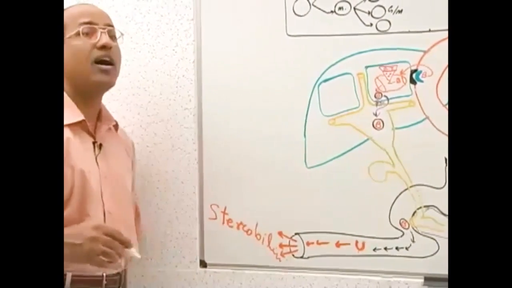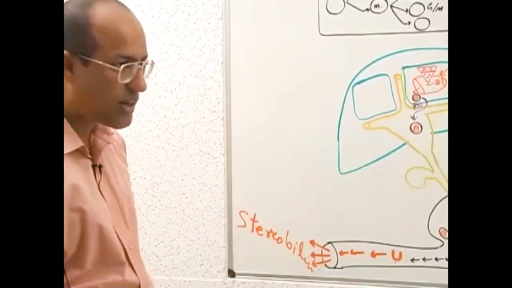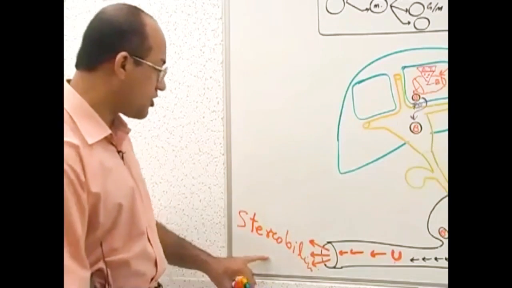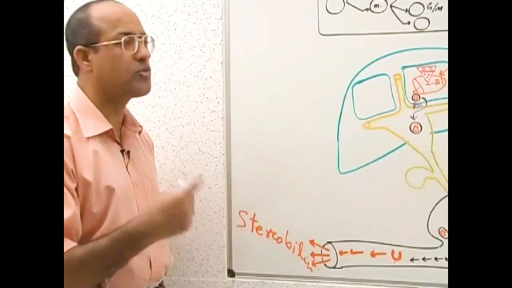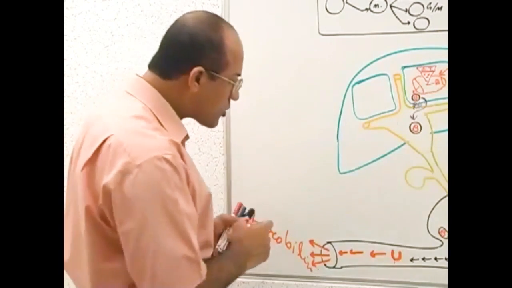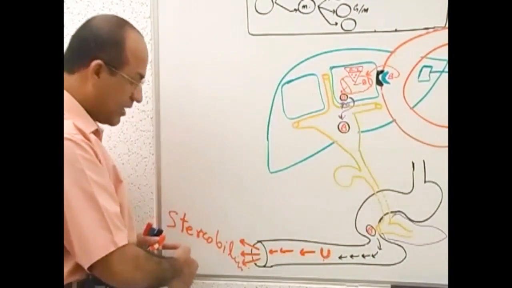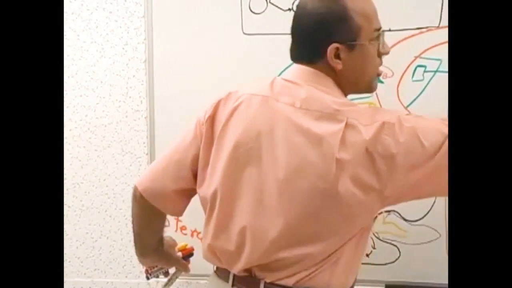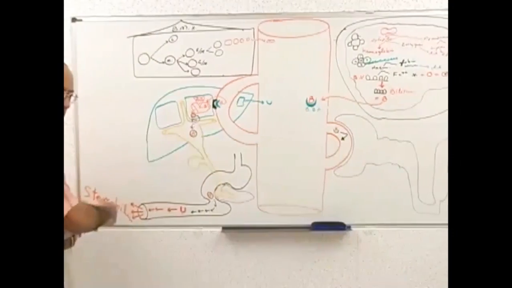It is basically modified conjugated bilirubin. Is that right? Stercobilin is responsible for giving the yellow-brown color to your fecal matter. Most of this urobilinogen or stercobilinogen goes into fecal matter, so most of this bilirubin molecule is eliminated from the body through the fecal matter.